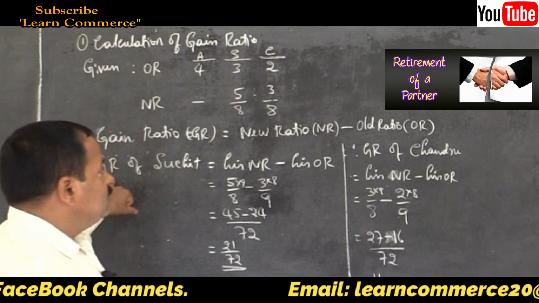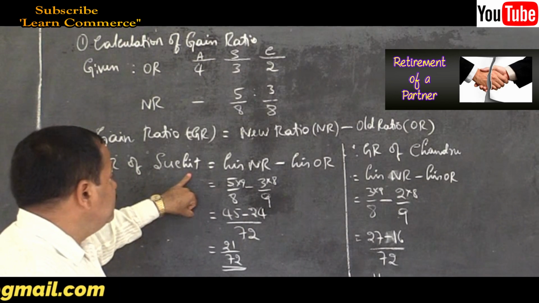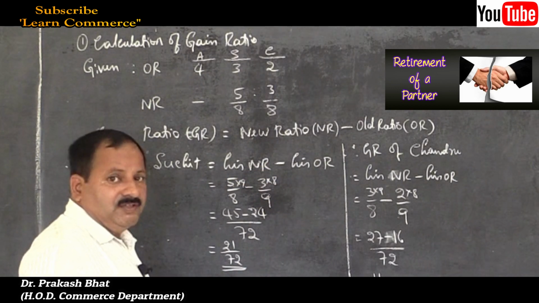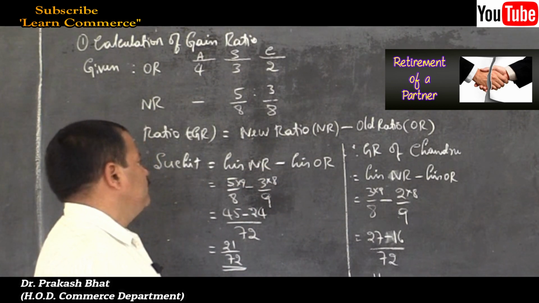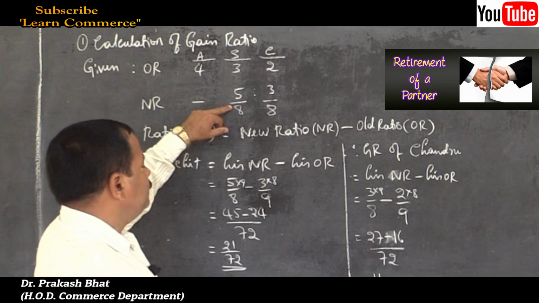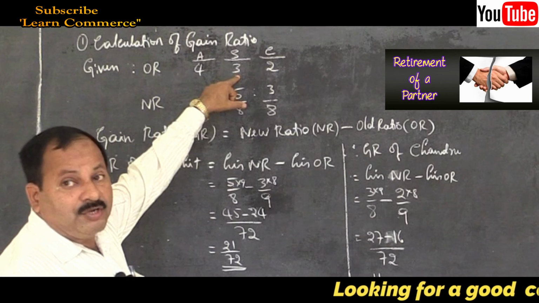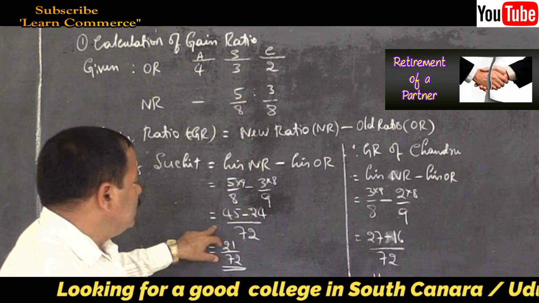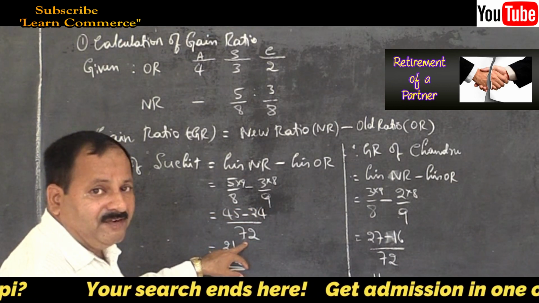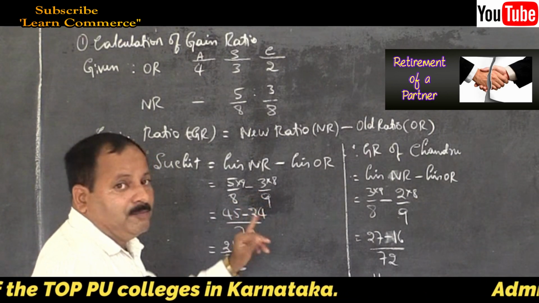Now, let us move on. Therefore, gain ratio of Suchit is equal to his new ratio minus his old ratio. So, write it. 5 by 8, new ratio is 5 by 8 minus old ratio was 3 by 9. Take common denominator, 8 9s are 72, because it's minus. You cannot straight away multiply and write the denominators and numerators.